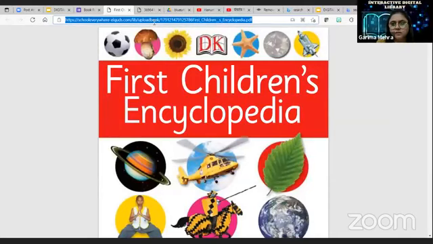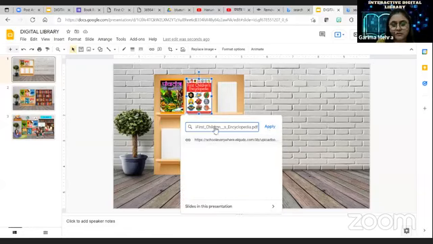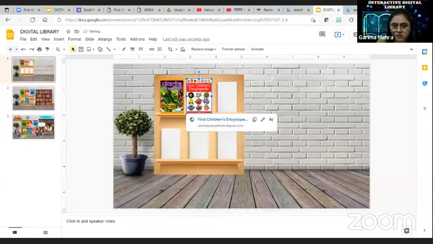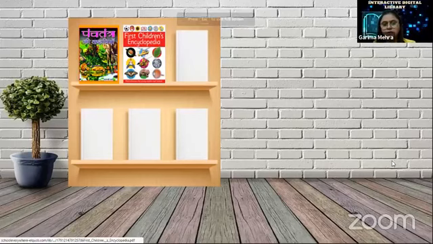I have to just copy this link, and then I'll come over here and again select insert link, and then paste it in this input box and apply. So this PDF is attached to this. How can we check? If you present it, when you click on this, the PDF will open. See, you can see the PDF is open.